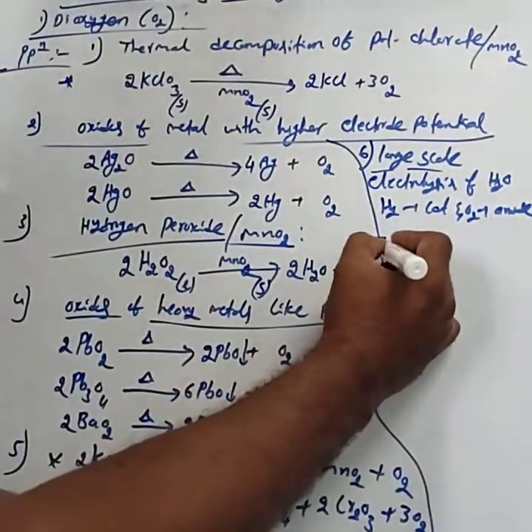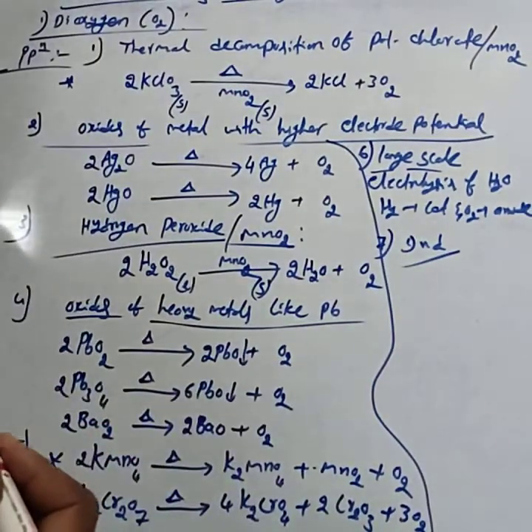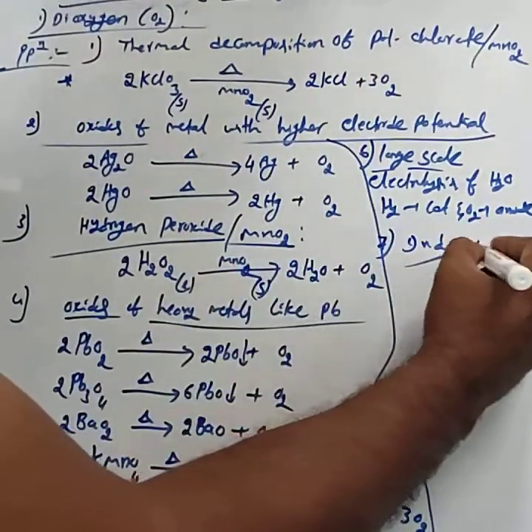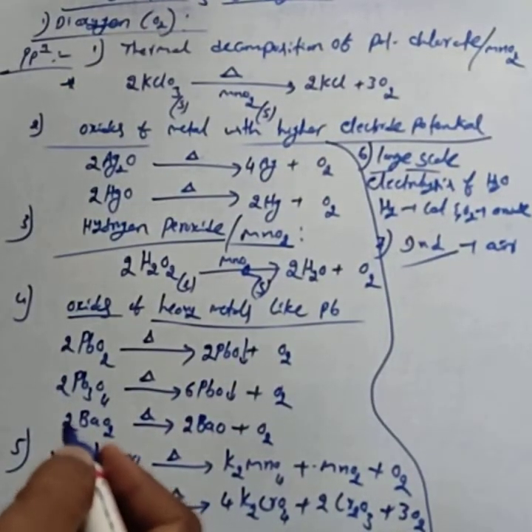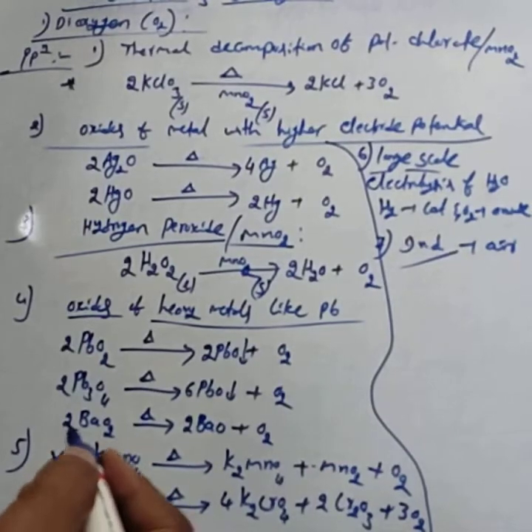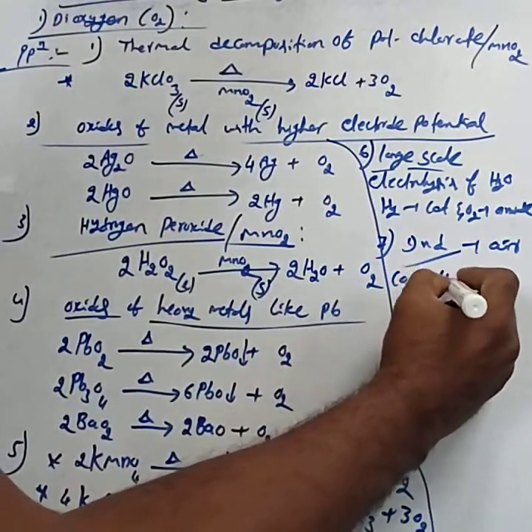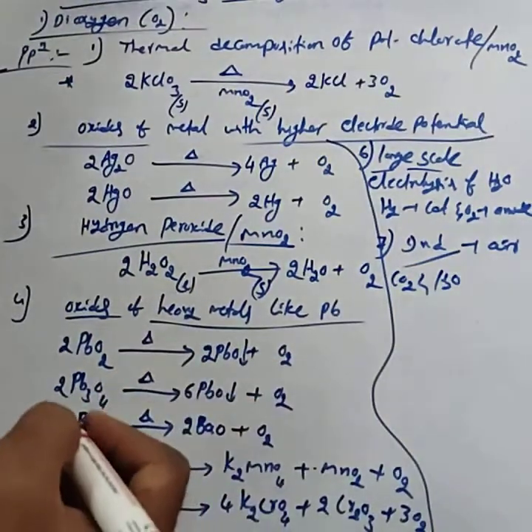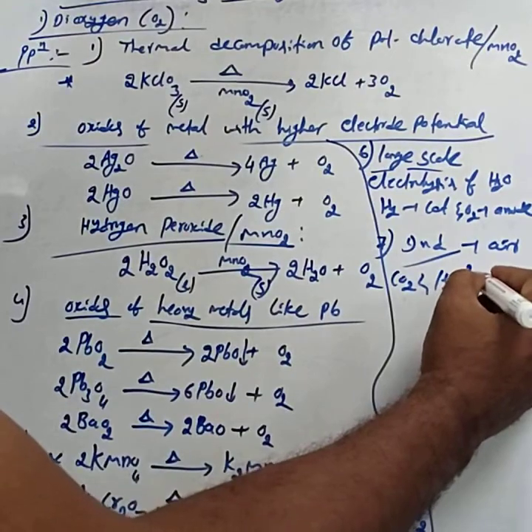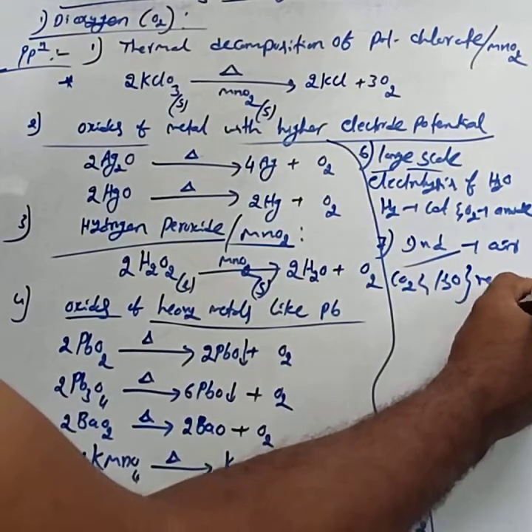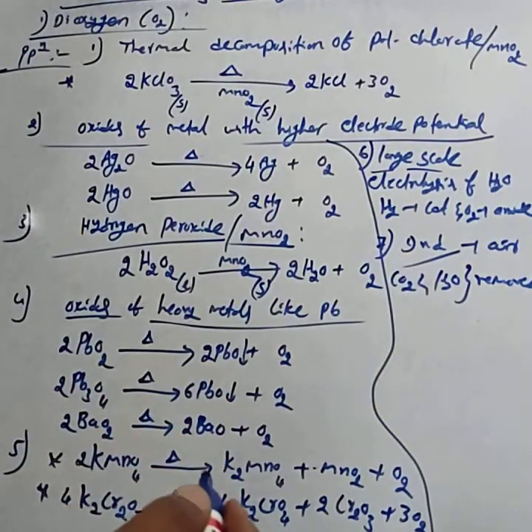Then one more, the industrial method. Industrially, dioxygen is obtained from atmospheric air. First, carbon dioxide and water vapors present in the dry air are removed.